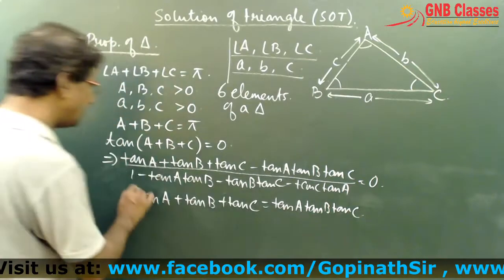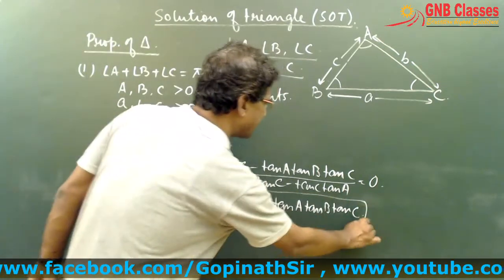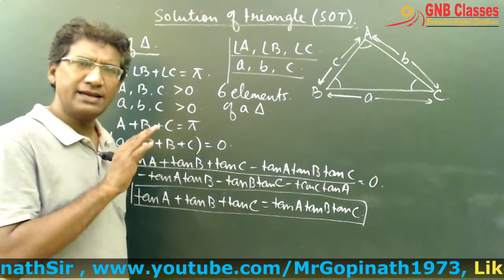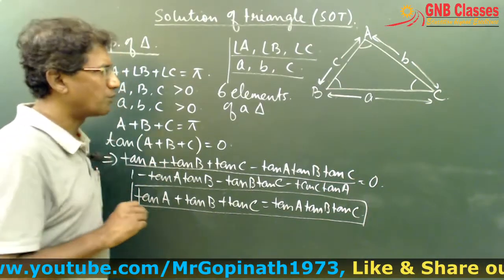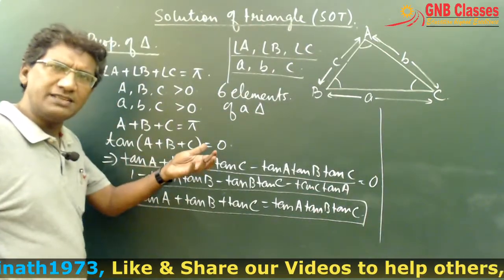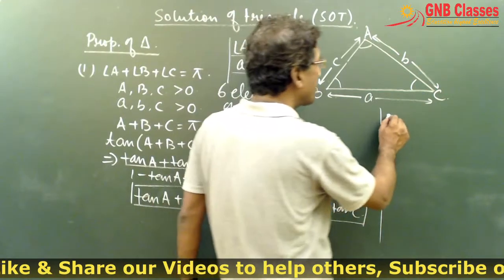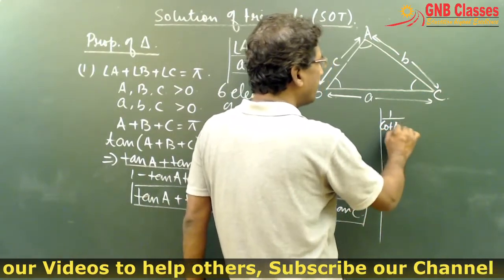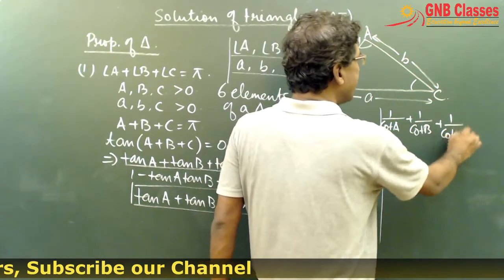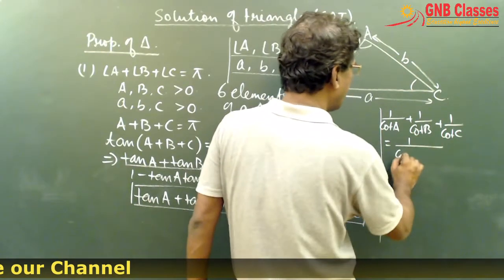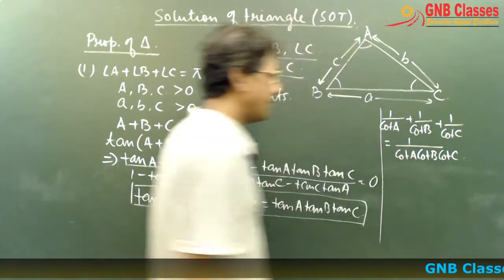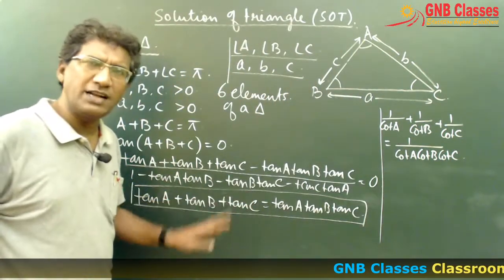So please remember this thing: for any triangle, tan A plus tan B plus tan C is always equals to tan A tan B tan C. Is it clear to all of you? Now see, if I convert this thing in terms of cot, what we are going to get? 1 by cot A plus 1 by cot B plus 1 by cot C, which is equals to 1 by cot A cot B cot C. Am I correct? This tan has been converted in terms of cot.